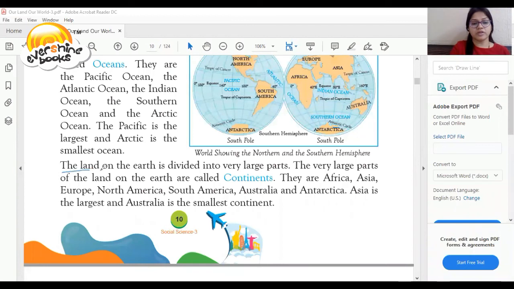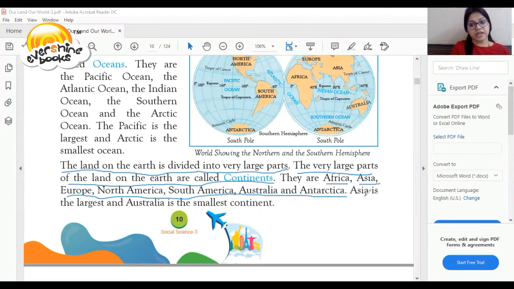The land on the earth is divided into very large parts. The very large parts of the land on the earth are called continents. Land के जो बहुत बड़े-बड़े parts हैं, उसे हमने क्या बोला? Continents बोला. कितने continents हैं बच्चों? There are 7 continents on the earth. These are Africa, Asia, Europe, North America, South America, Australia, and Antarctica.